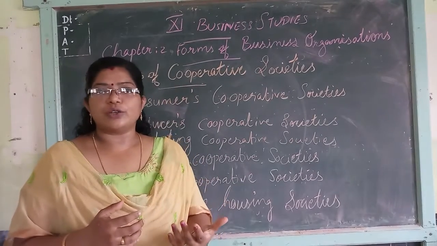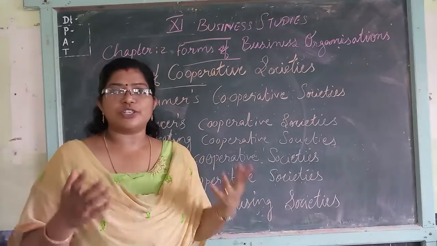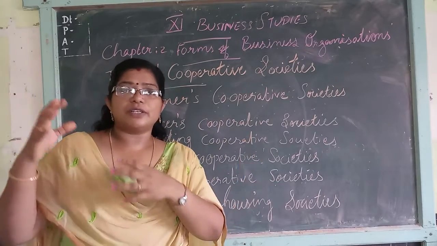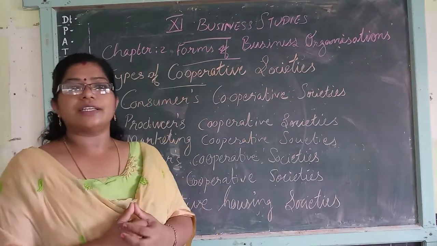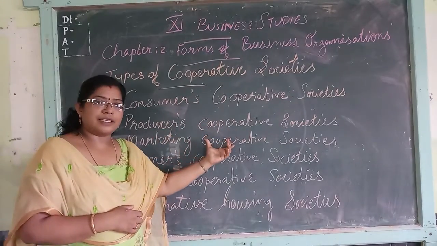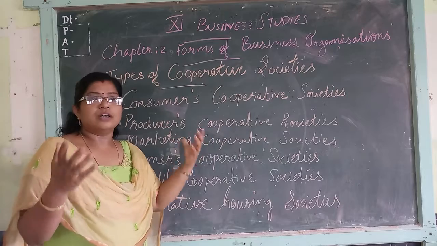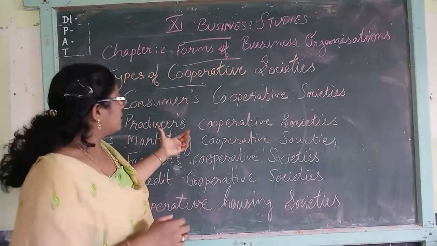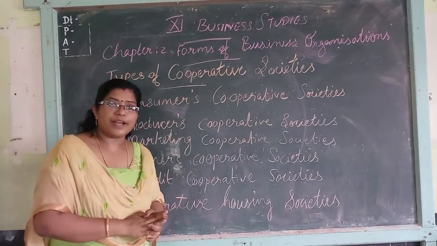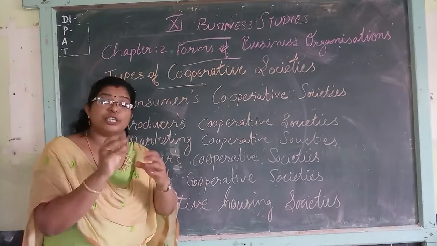They can't purchase high-cost equipment, machines, or a tractor at one time. In such cases, the producers cooperative society provides this type of equipment, whether a machine or a tractor, whatever is required. They provide it to these small producers at a cheaper rate.